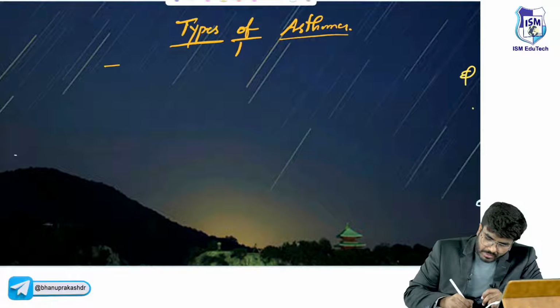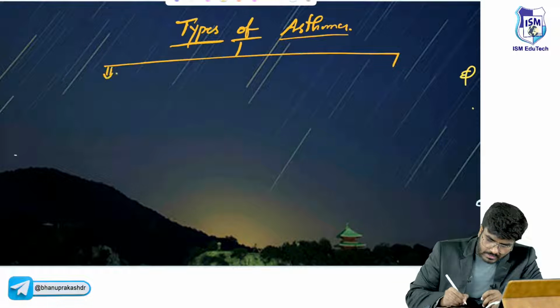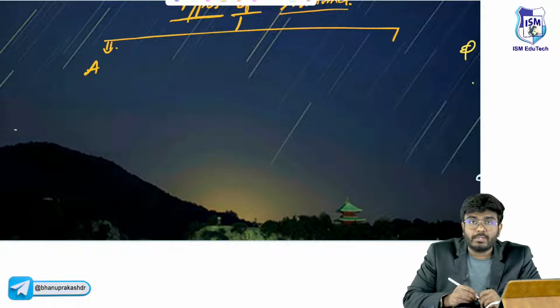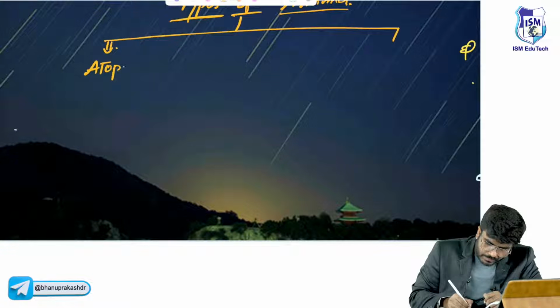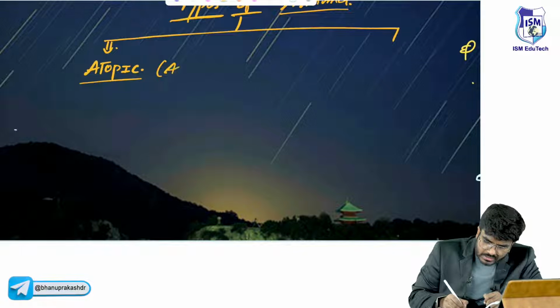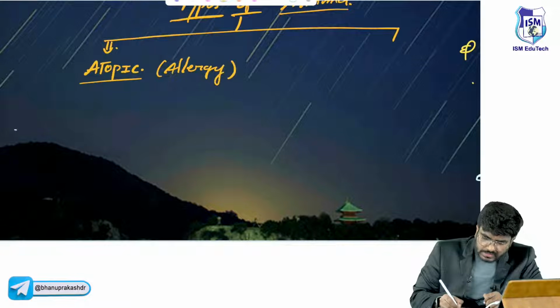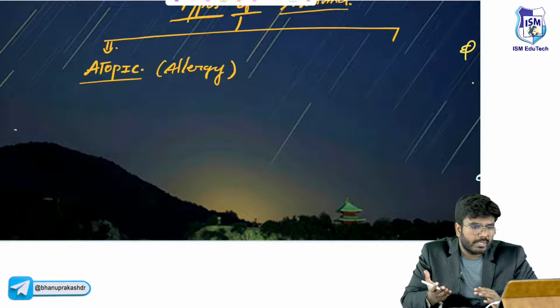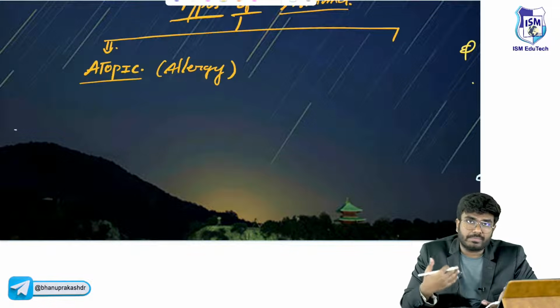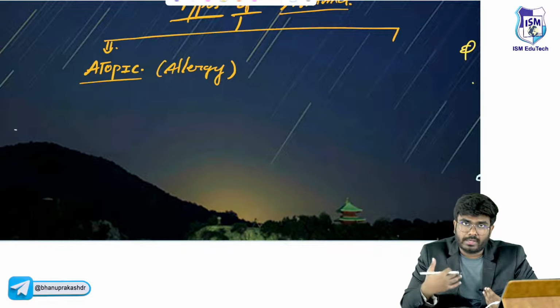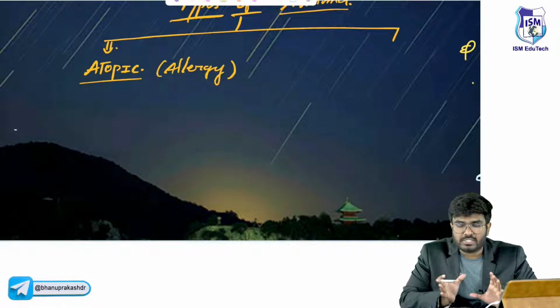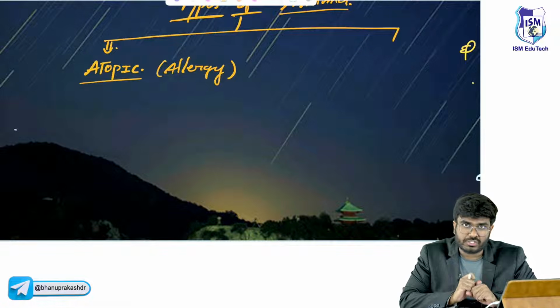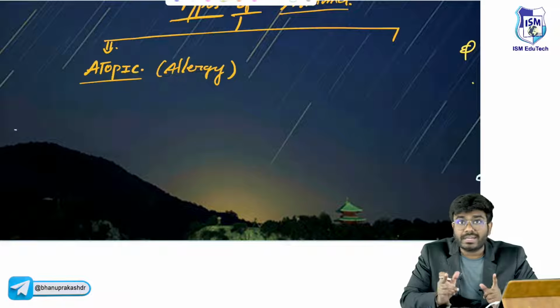The first type is atopic asthma. Atopic means allergy, the most common type, which you already know. Allergy to dust or pollen activates mast cells, causing degranulation of histamine and bronchoconstriction. That's one kind of asthma.